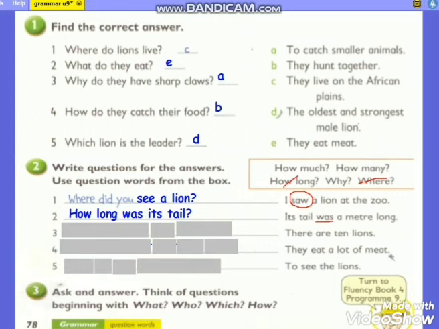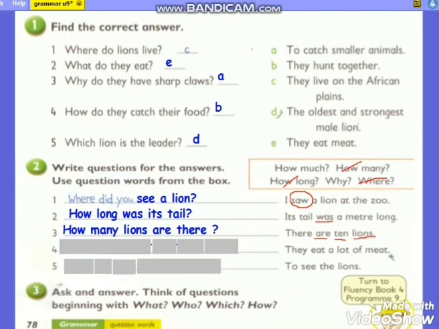So easy, right? Number 3, there are 10 lions. Here we have a number, and here we have a countable noun. So which question word is suitable? How much or how many? Excellent. We use how many with countable words. So we start the question with how many lions. Do we have a helping verb? Yes, we have are. So how many lions are there? Okay, then you have to add the question mark.